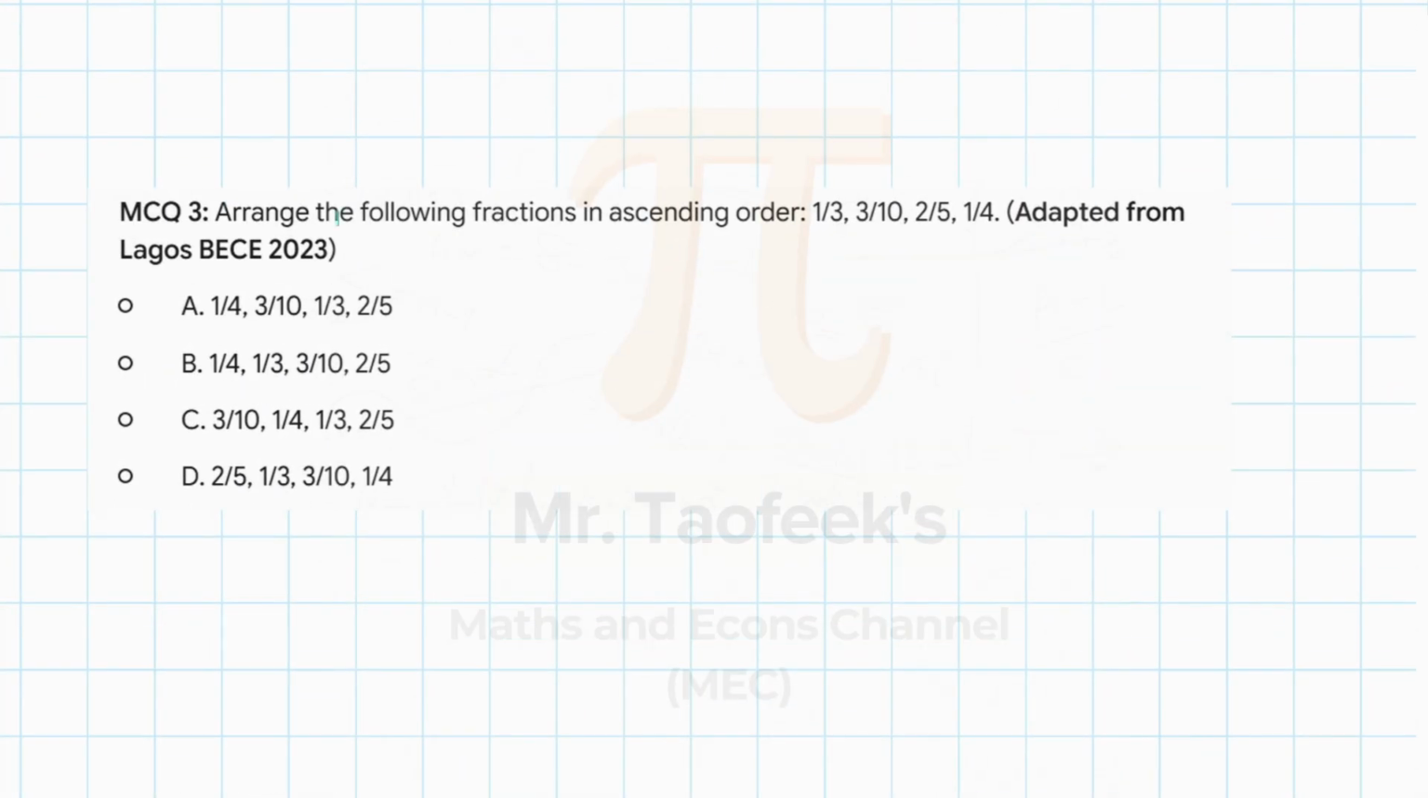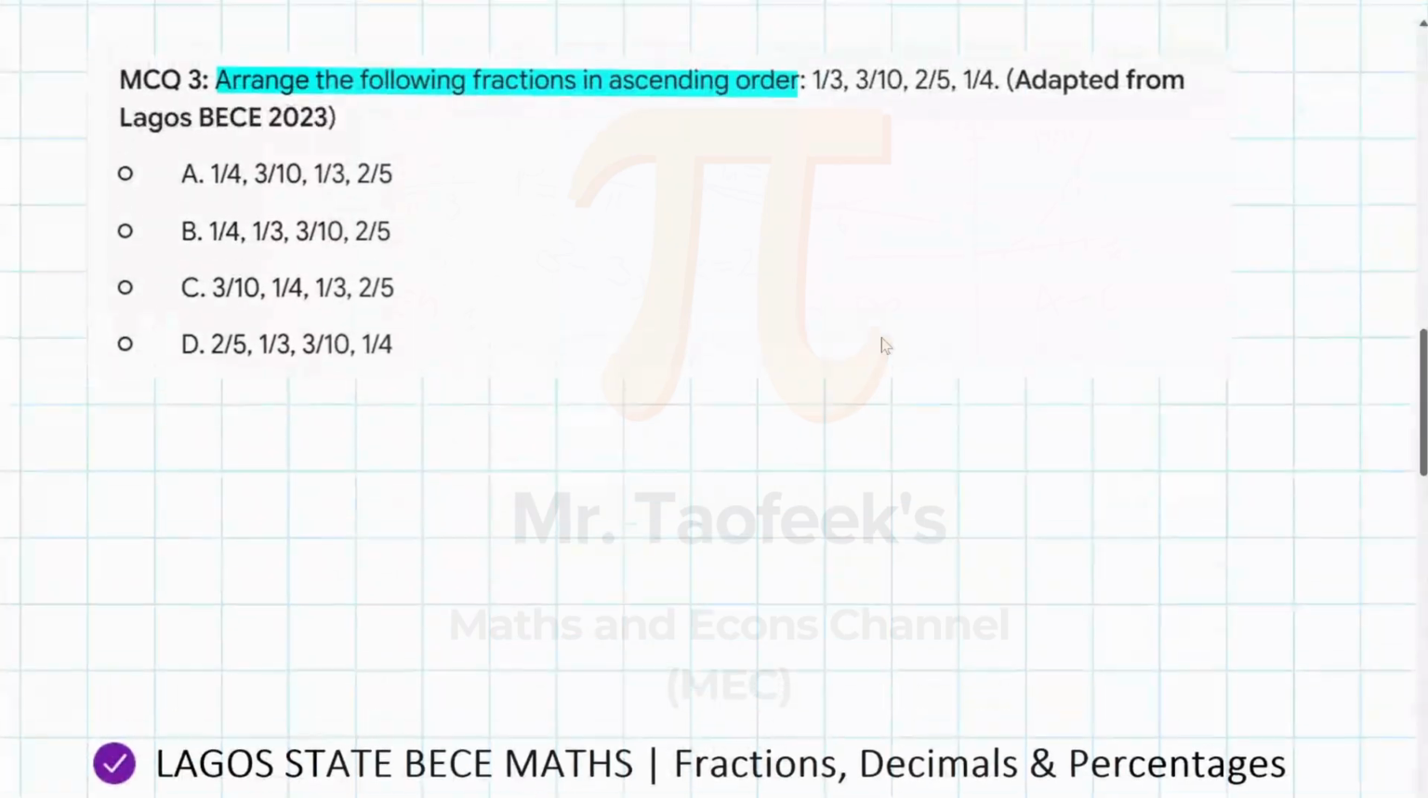The very last question of the multiple choice questions says: arrange the following fractions in ascending order: 1/3, 3/10, 2/5, and 1/4. This is adapted from the BECE 2023. Now, there are quite a lot of misconceptions with this question. Some students tend to look at the numerator, thinking the bigger the numerator, the bigger the number. Well, if all the denominators were the same, then the bigger the numerator, the bigger the number, right? But now we have different denominators, so what are we supposed to do?